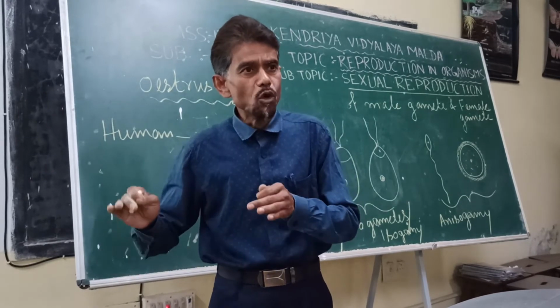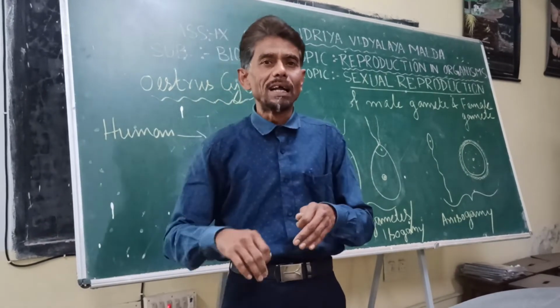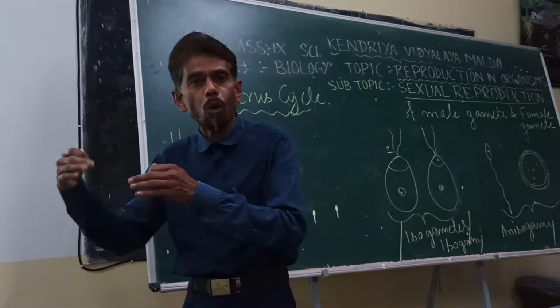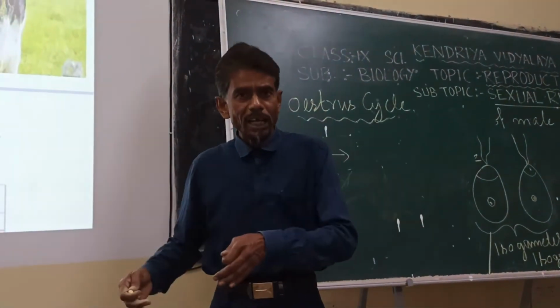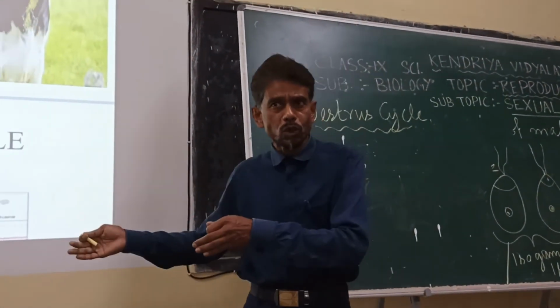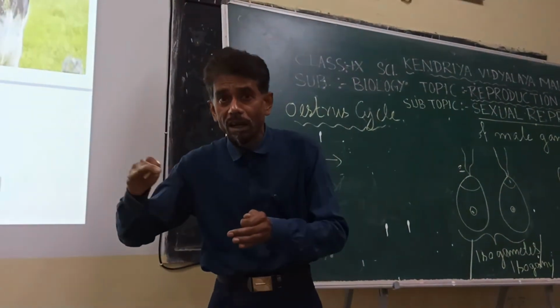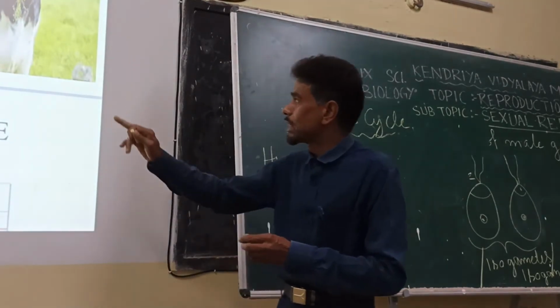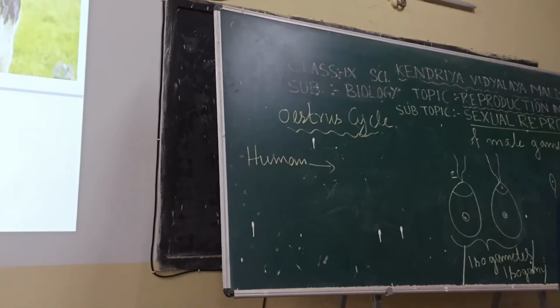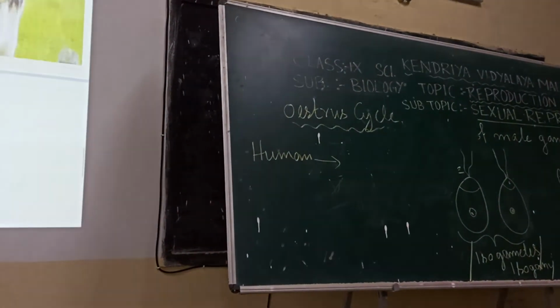In case of human female, there is a change within the ovary, there is a change within the hormones, there is a change within the uterus endometrial wall. This cyclic change, what you call the menstrual cycle.